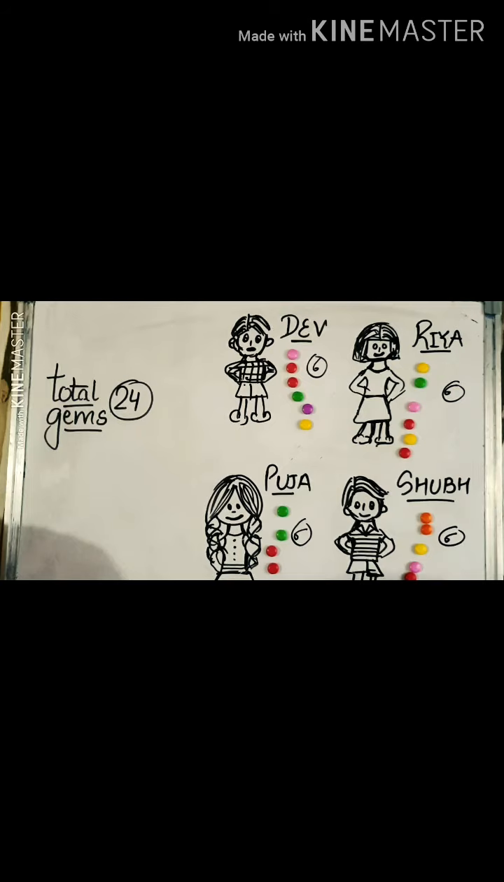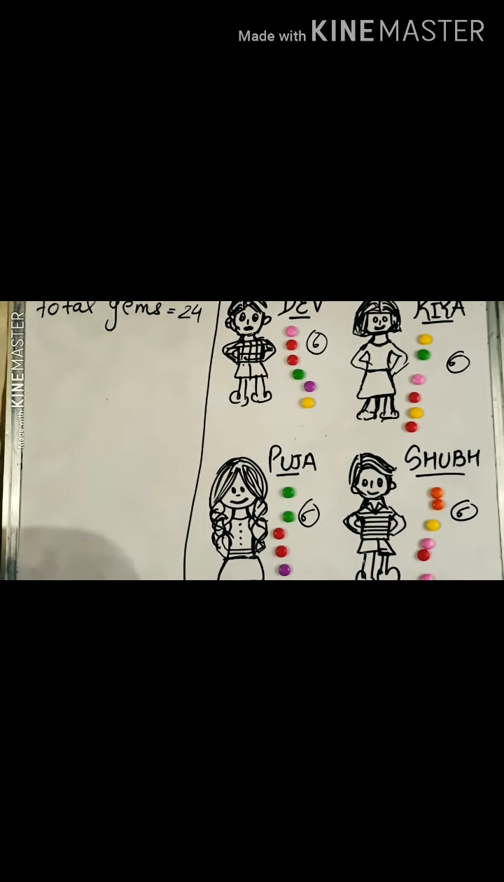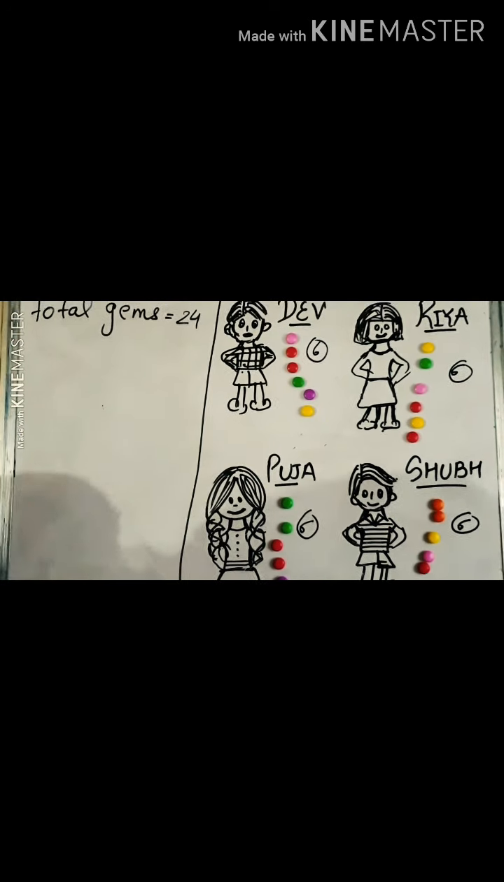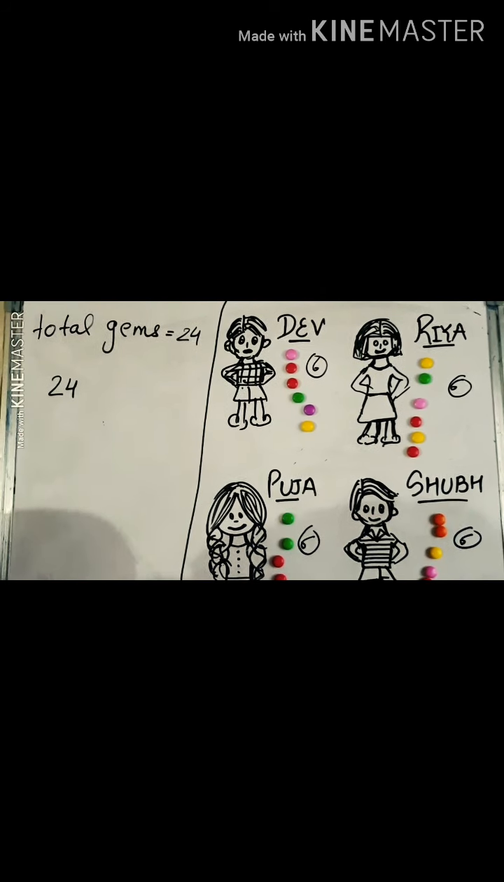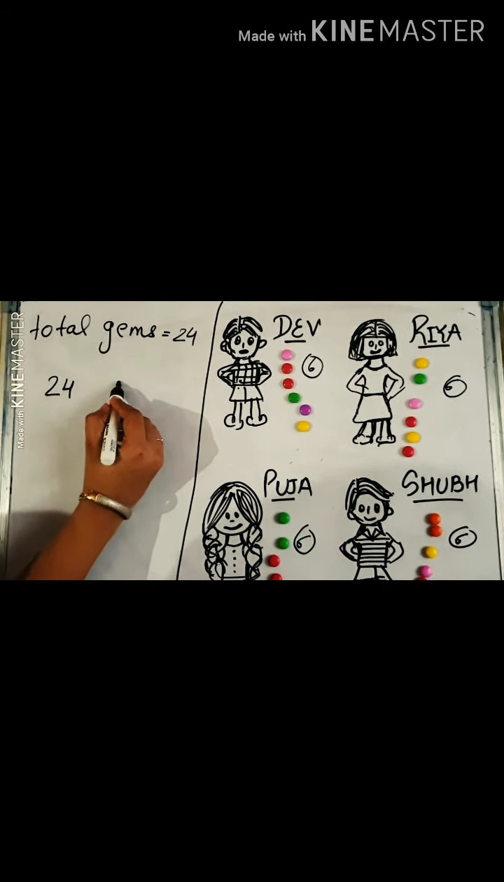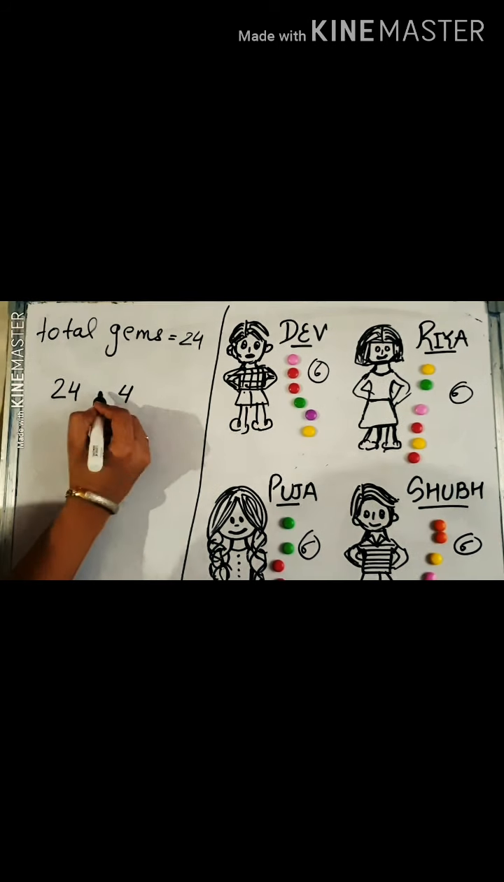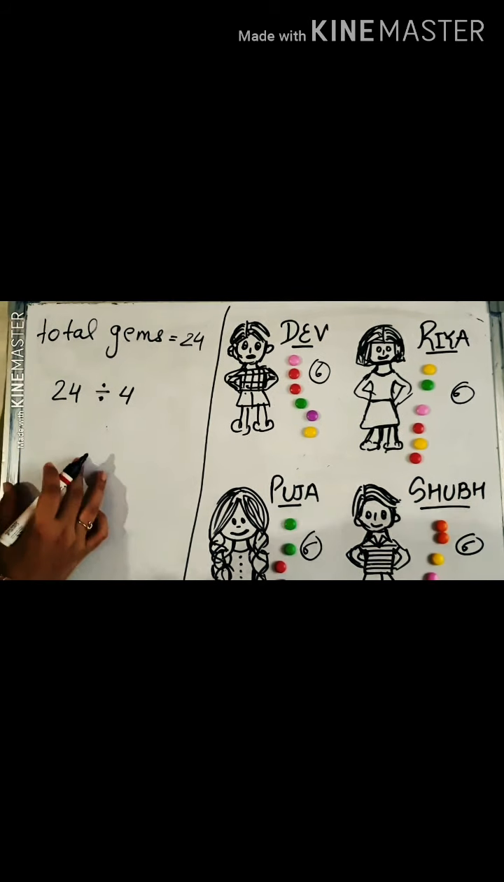So now, students, I am telling you the mathematical concept behind it. I am having a total of 24 gems, and I have to distribute them equally among my 4 friends. Whenever you have to distribute equally, you have to place a sign of division. Very good. So how to do it?